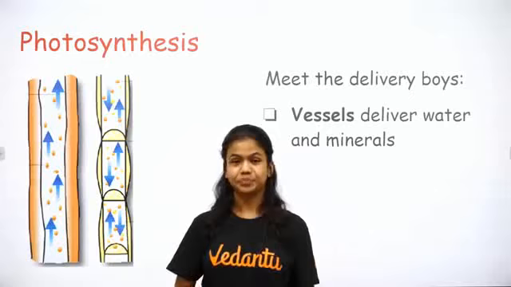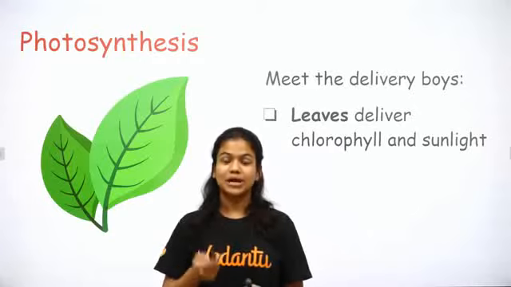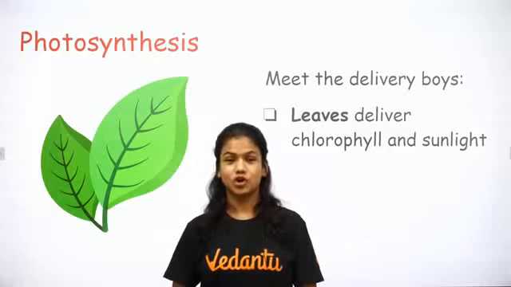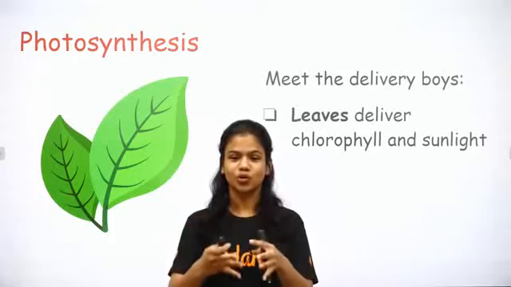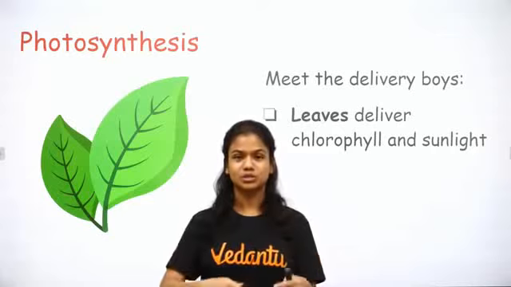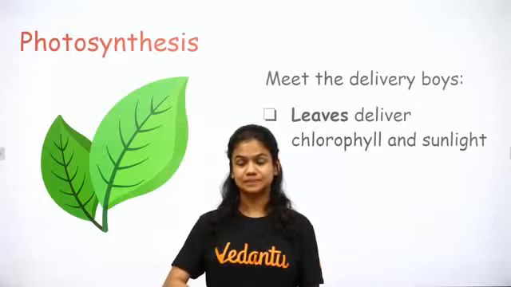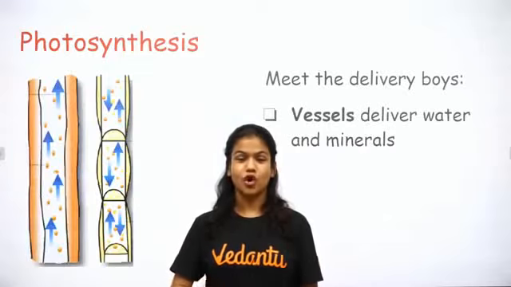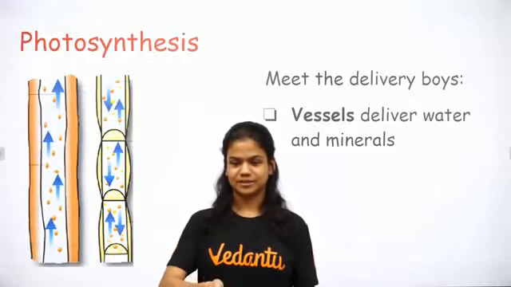We have already discussed stomata, and we have discussed the vessels. Let's try to understand where chlorophyll and sunlight come from. This is a little bit tricky. Leaves deliver chlorophyll. Leaves naturally have chlorophyll in them. And how does it capture sunlight? Chlorophyll in fact captures sunlight. That's how sunlight is used in the process of photosynthesis. We've already seen vessels, we've already seen stomata, and we've already seen leaves. So we already know which part of the plant is working to deliver which ingredient. Perfect.